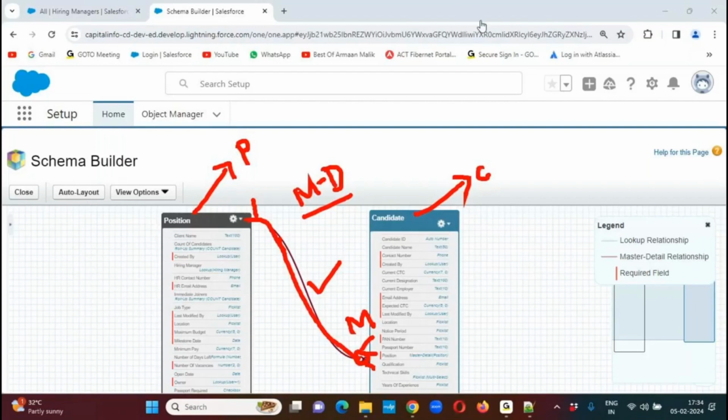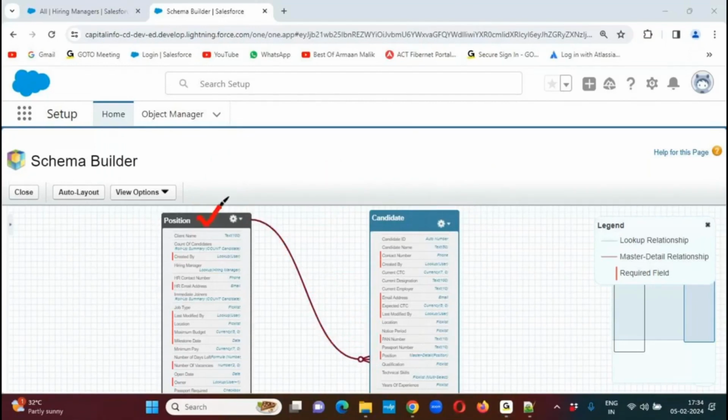Now tell me, I had a small requirement. For each position record, we can have multiple candidates, right? Yes. In this case, for each position record, how many candidates have applied? I want to get that count. What can I do? We can create a roll up summary field. On this position object, we have to create a roll up summary field. Through this roll up summary field, we can count how many children are available for each and every parent. Okay, clear up to this point.